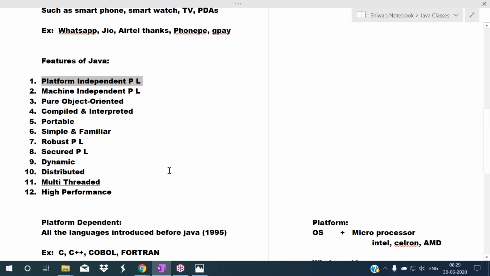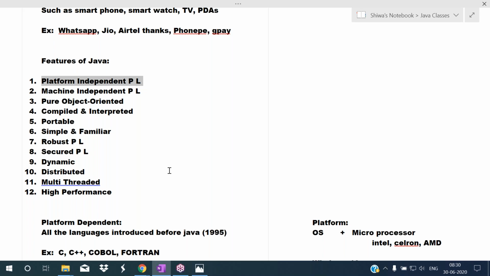Before Java, this feature was not there. If you develop software on one machine, in one operating system, the client must use that operating system only. Then only can he use that software. Otherwise, again we have to compile and run the program in his system which has a different operating system. Such problems occur due to platform dependency.